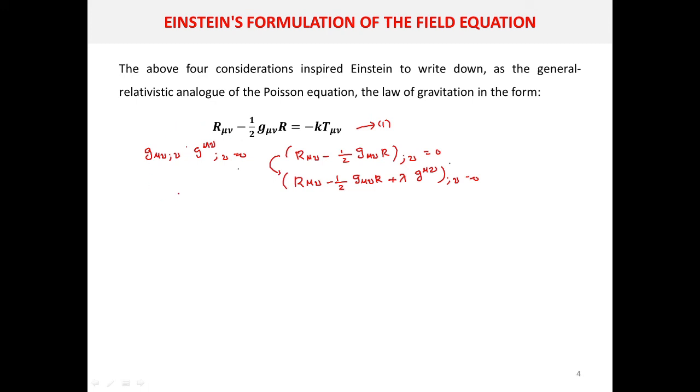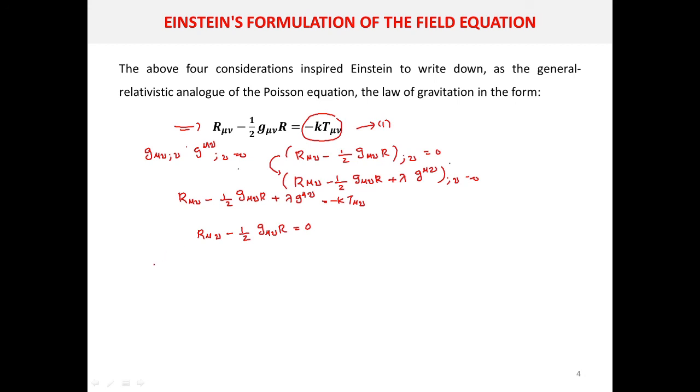Sometimes this field equation can be written in the form R mu nu minus half g mu nu R plus lambda g mu nu equal to minus k T mu nu. Now we can consider some special case of this equation 1. Let us consider the gravitation in empty space due to some source. Then in the empty space the right hand side is 0. So you can write this particular equation as R mu nu minus half g mu nu R equal to 0.